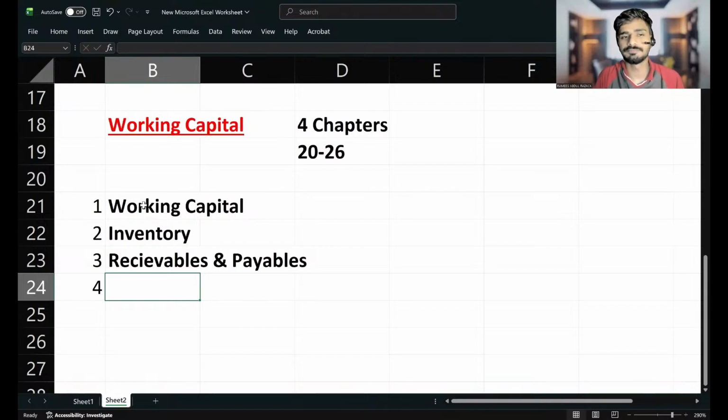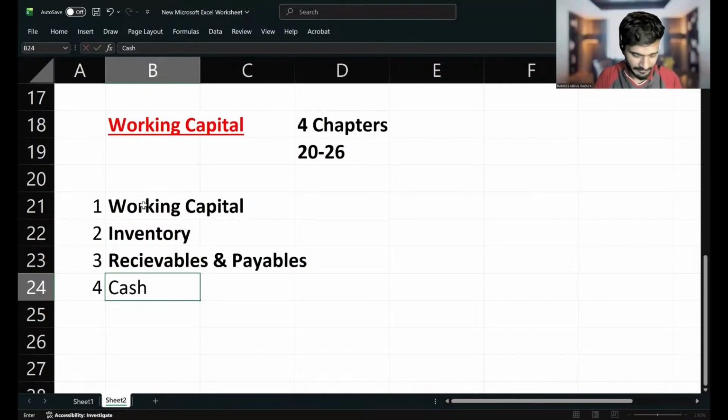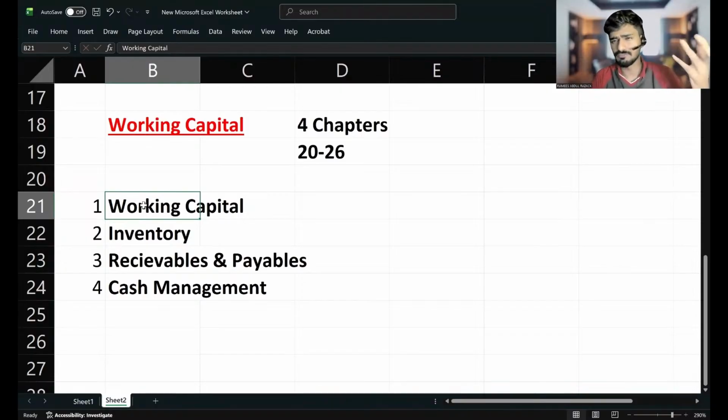Next chapter is about cash and funding strategy, or else I would say cash management. So there are 4 chapters in working capital. Number 1 was the overall working capital management. Number 2 was about inventory, where you will be learning about EOQ, just-in-time stock management, everything. Number 3 was receivables and payable management. And number 4 is cash management.